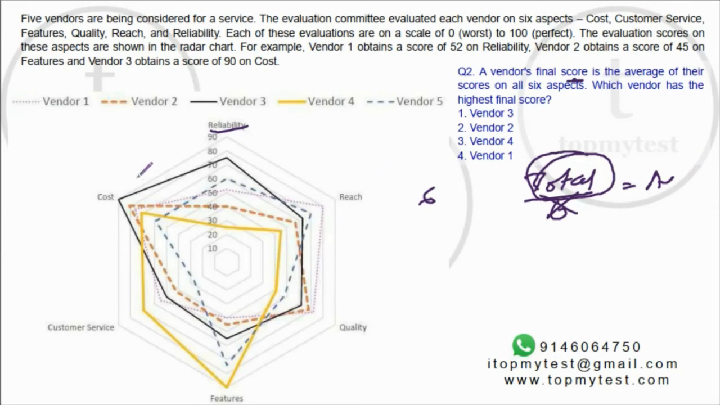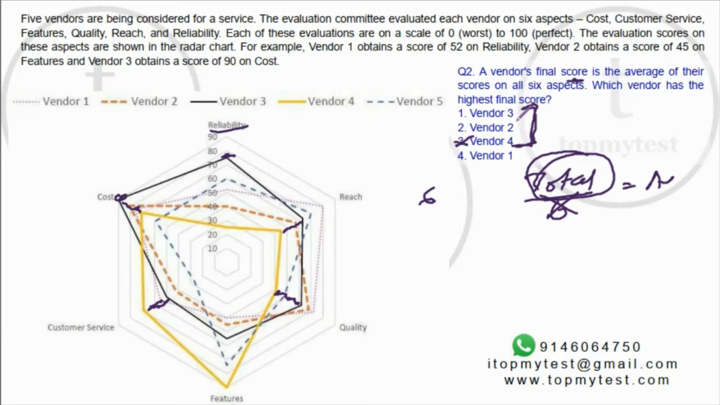Now we can add up all these values pretty easily and do it. Right, instead of trying to do that, let's just look at it by observation. Now if you look at it, vendor 3 has 2 very high leads across all the other people. So for example, vendor 3 and vendor 4 are 2 contenders. Now let's compare this. The gap in reliability is pretty big, right, and that cannot be offset by features. This gap in customer service is roughly equal to the one in quality, and then you have reach and cost also. So we definitely know vendor 3 beats vendor 4.